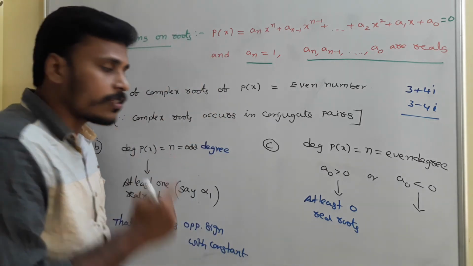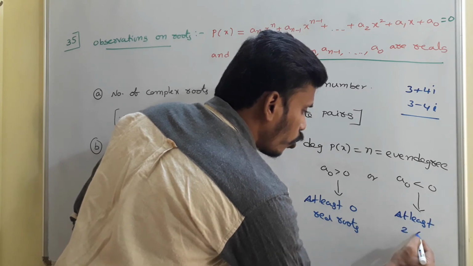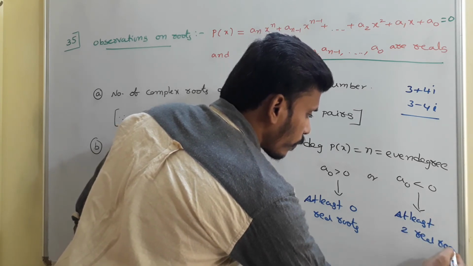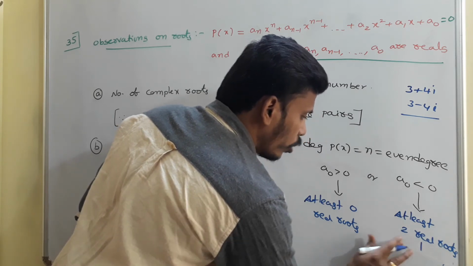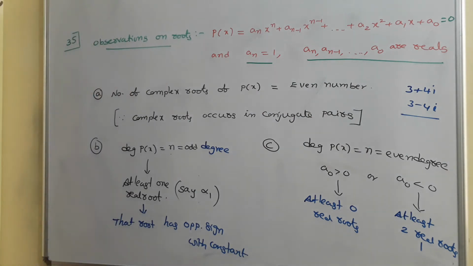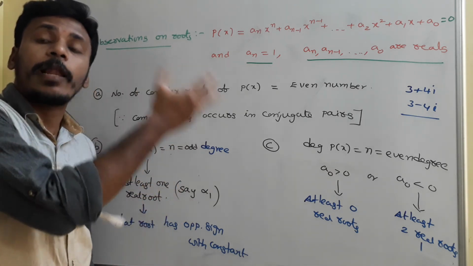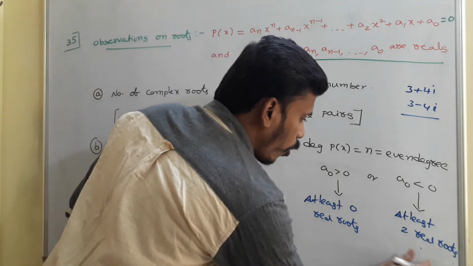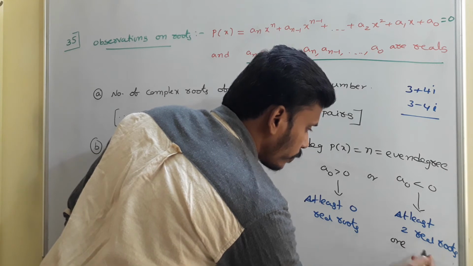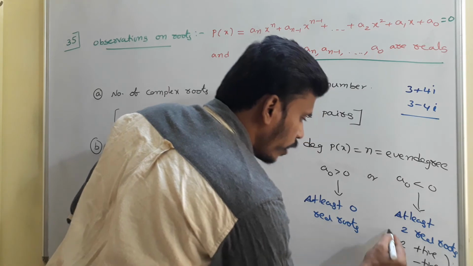And if that a naught is negative, then the given polynomial equation has at least 2 real roots, and in particular one root is positive and one root is negative, because the constant is negative, right? Just a simple analysis which we discussed in the earlier part. The same type of analysis helps us here, but with 2 roots. Okay, so 2 real roots, one positive and one negative.